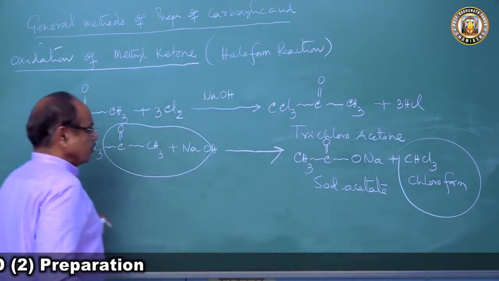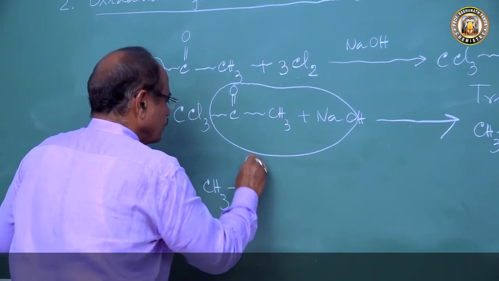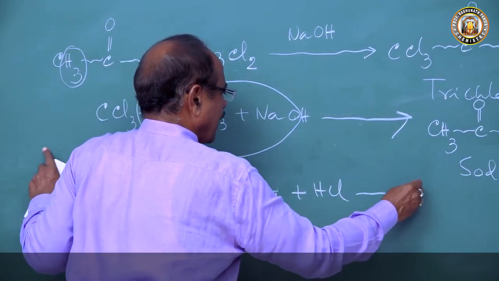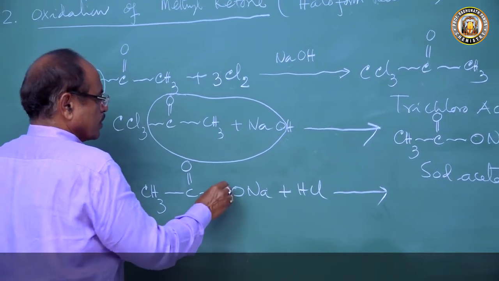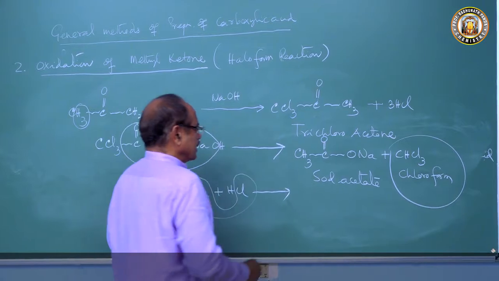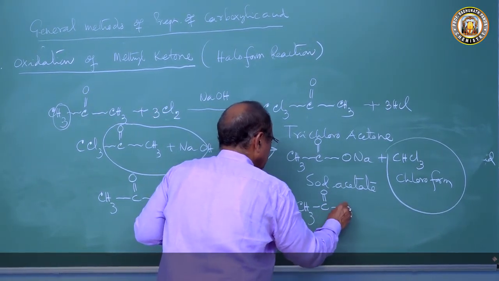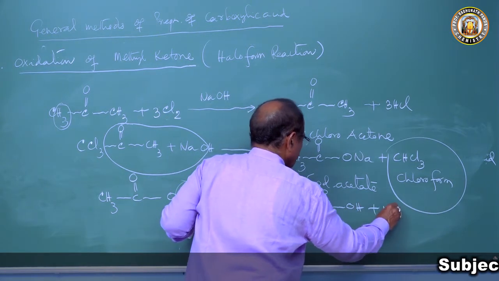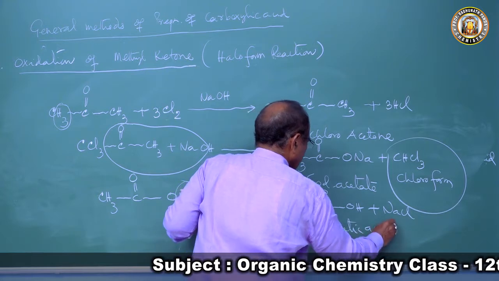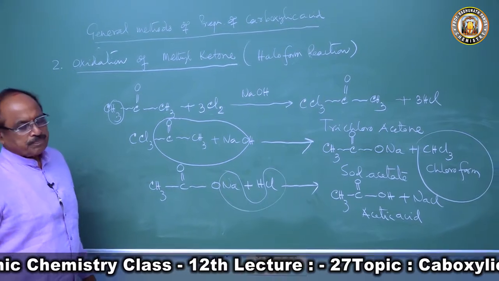Now we'll take the sodium acetate, CH3COONa, and treat it with HCl, a mineral acid. So sodium and chlorine go as sodium chloride, and we get acetic acid plus sodium chloride. So this is the way the haloform reaction is a better method for oxidizing the methyl ketone to produce the carboxylic acid.